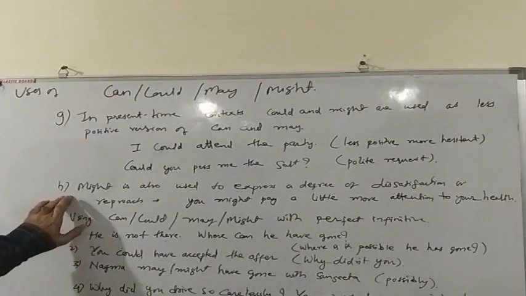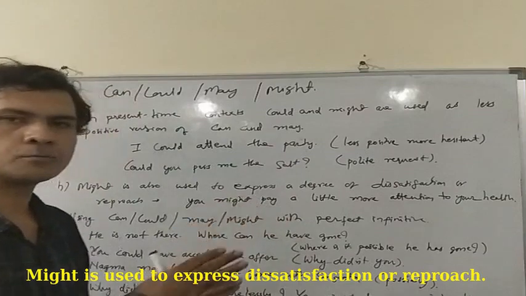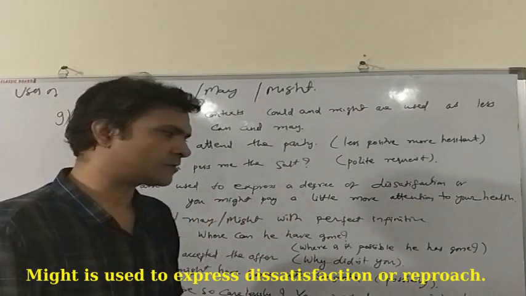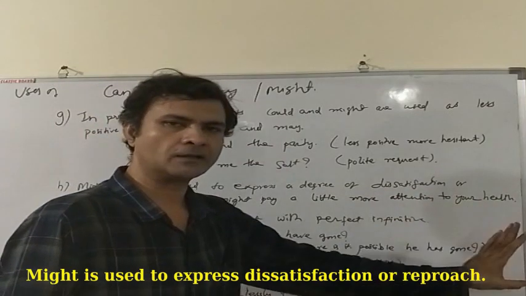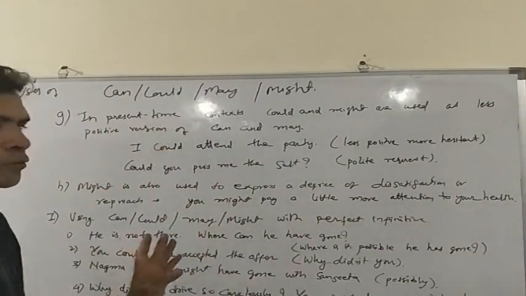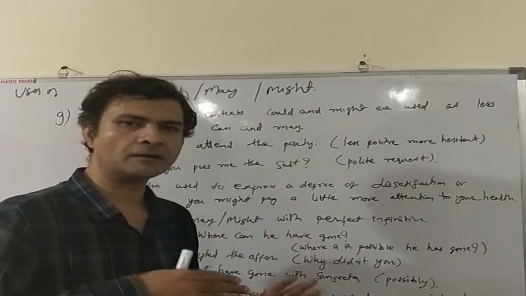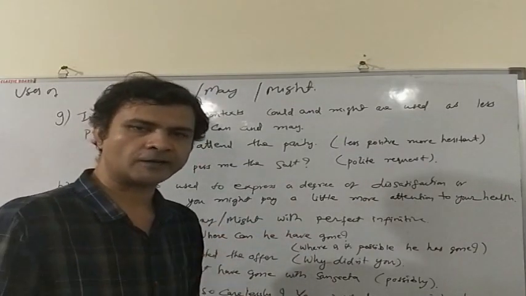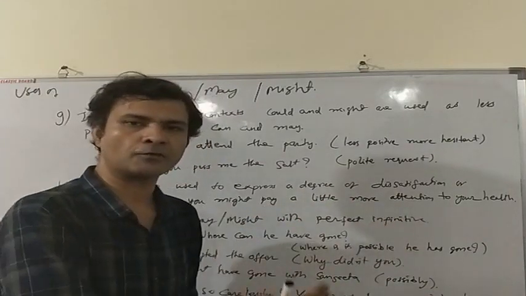We can also use might to express a degree of dissatisfaction or reproach. We use might when we have to express our dissatisfaction. As for example, you might pay a little more attention to your health. What it means is that we do not like someone because he is not looking healthy. So we are reproaching him. We are showing our dissatisfaction. You might pay a little more attention to your health. Please take care of your health.